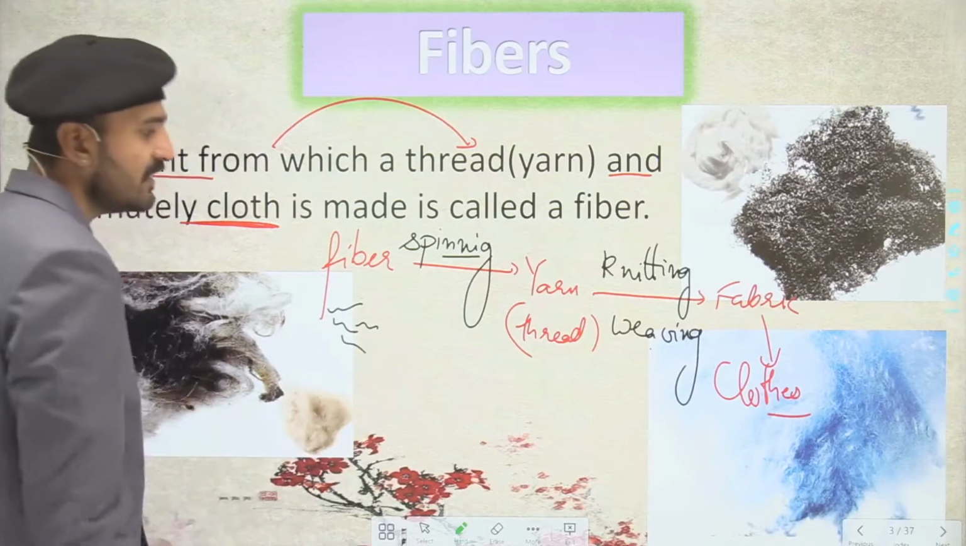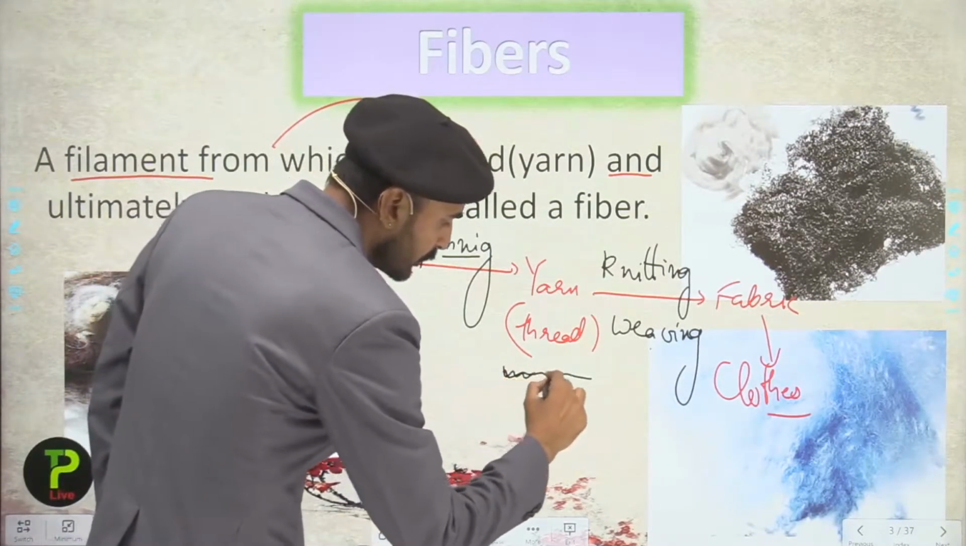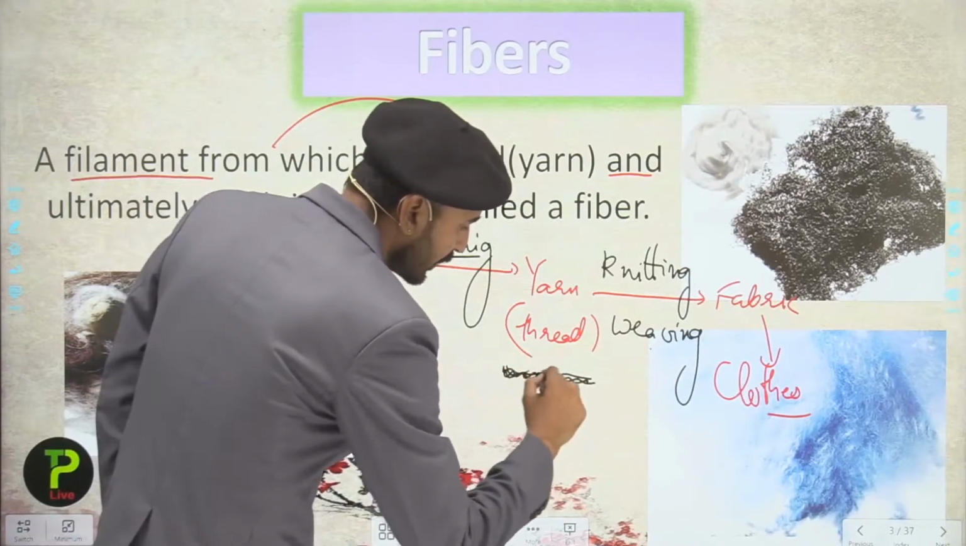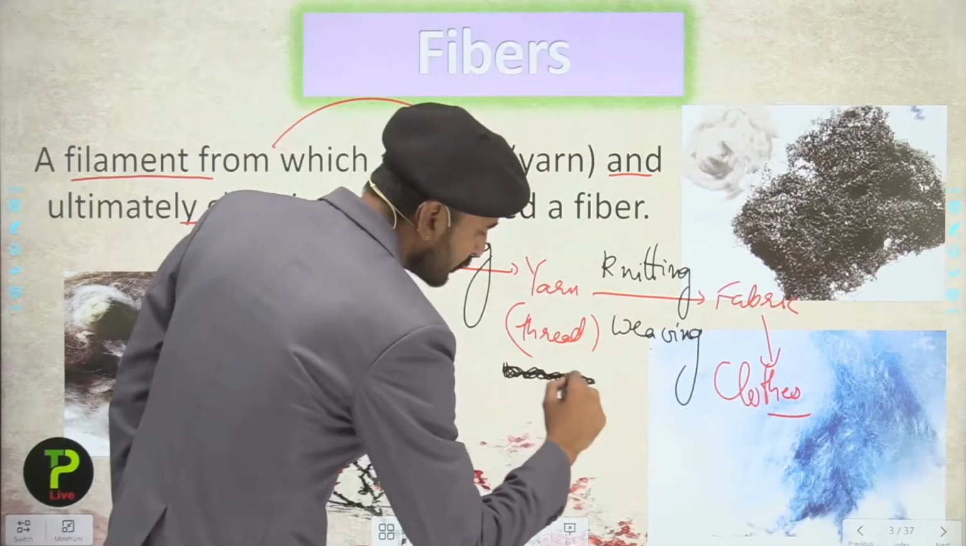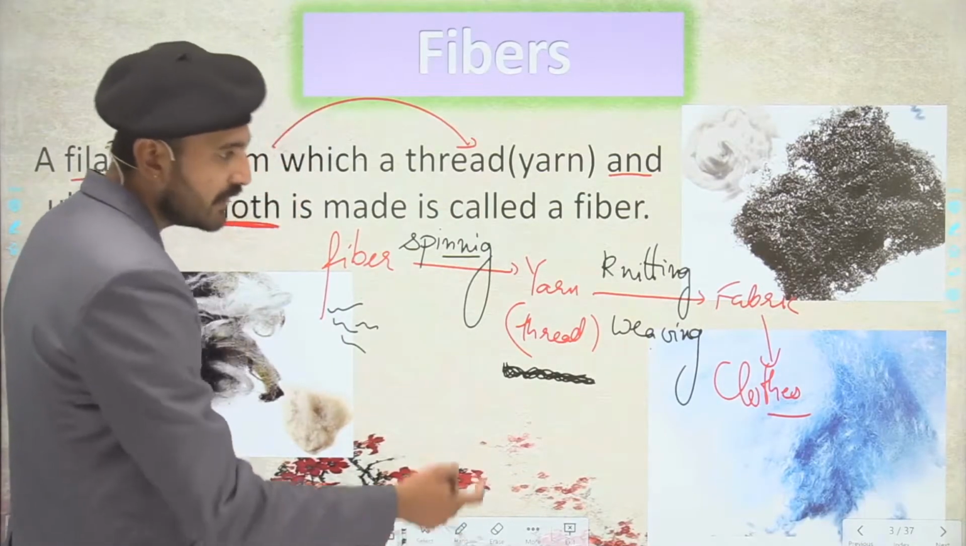Students, the fibers are filament-like structures. When they are spun together, they form and make a thread, which is simply termed as the yarn. And from this thread we are going to make the fabric.